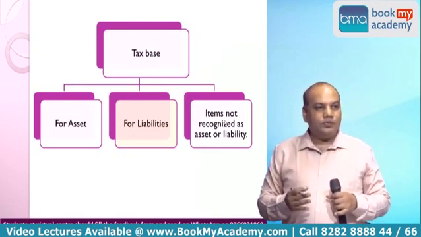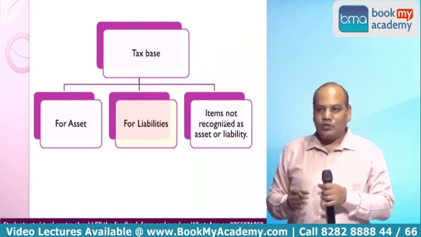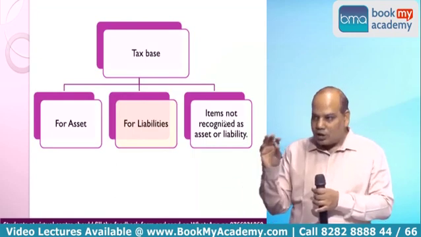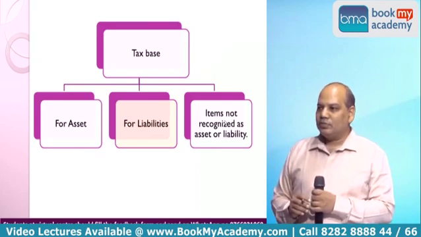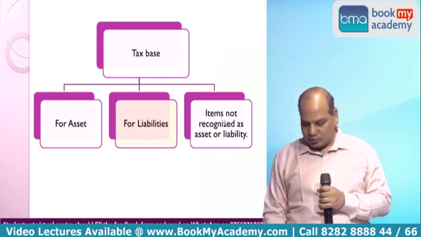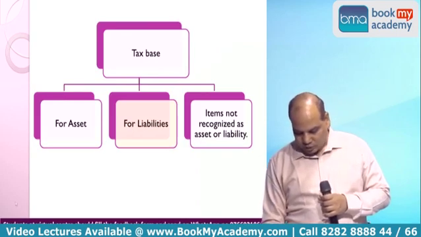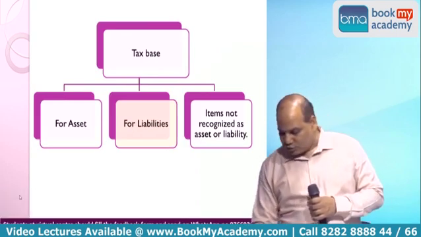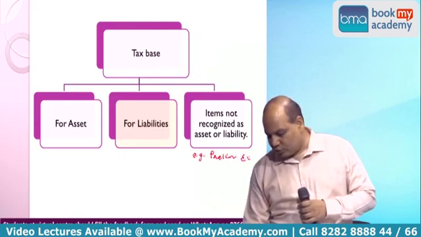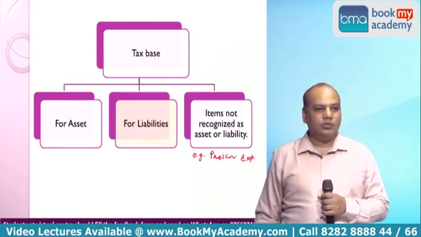We have written them off. But in income tax, you are allowed to write them off in 5 installments. So there is a tax base of an item which is not recognized as an asset or liability. Maximum thing you keep writing, so that in future when you read, you will understand better.